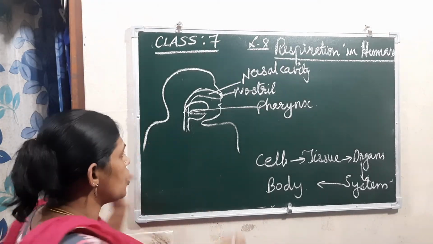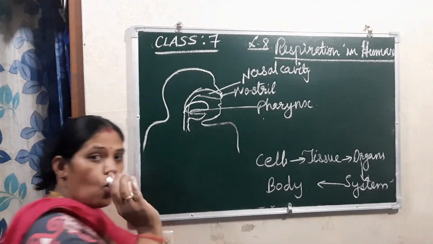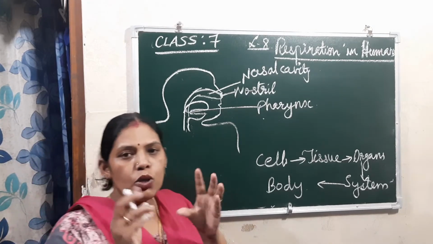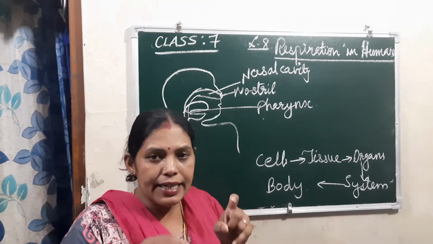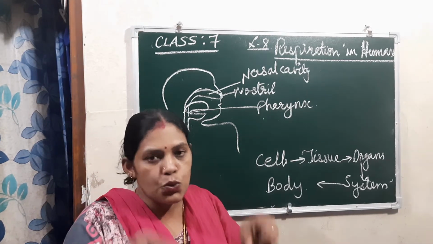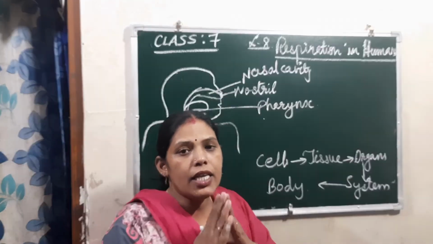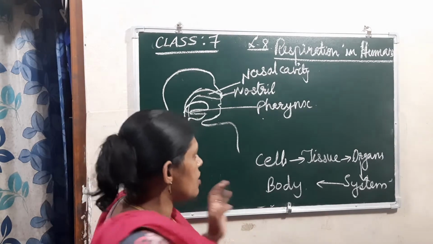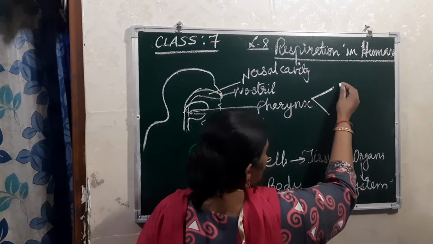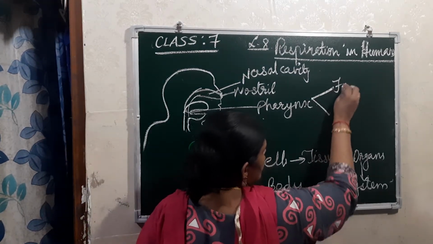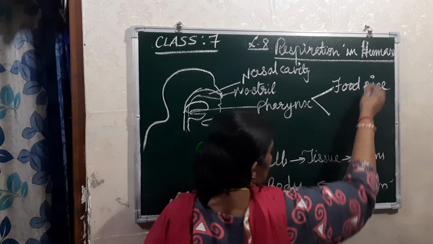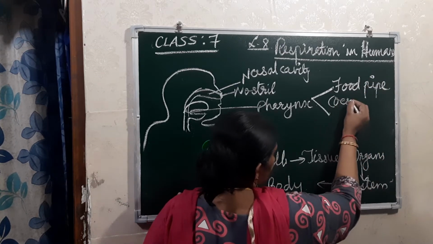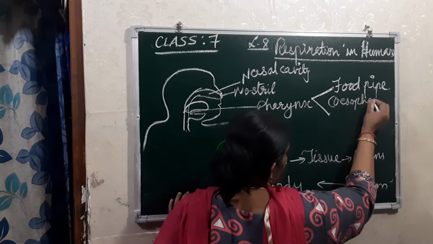It is a common passage for both openings. From the pharynx, two pipes are connected going down, okay? One is the food pipe, which is the esophagus. Esophagus.